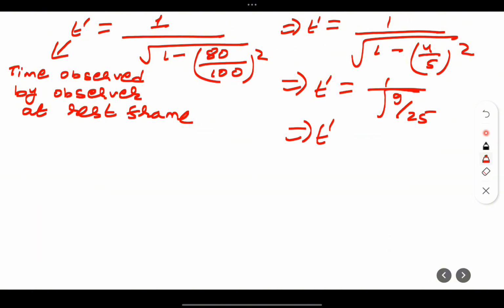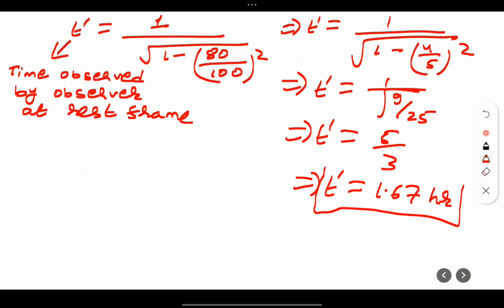This implies t dash is equal to 5 by 3, so 1.67 hour. So this is as observed by the rest frame. For that lady she observed 1 hour, but according to the rest frame it is 1.67 hour.